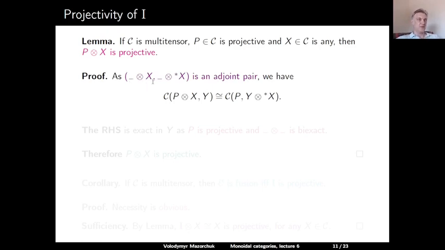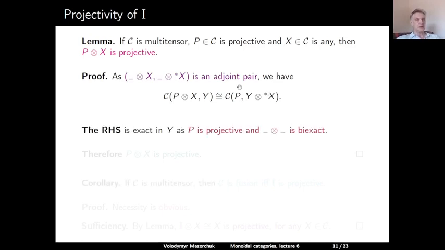So we have already seen in one of the previous proofs that this is an adjoint pair of functors. So in particular, the homomorphism space in C from P tensor X to Y is isomorphic, using this adjunction, to the homomorphism space in C from P to Y tensor with X and then duality on the left.